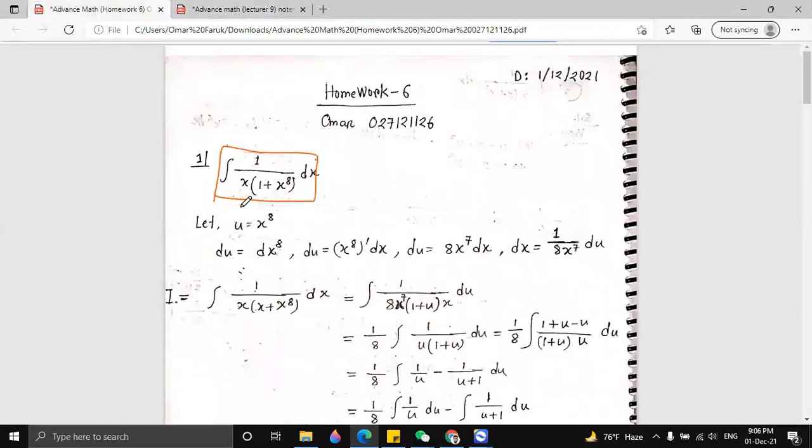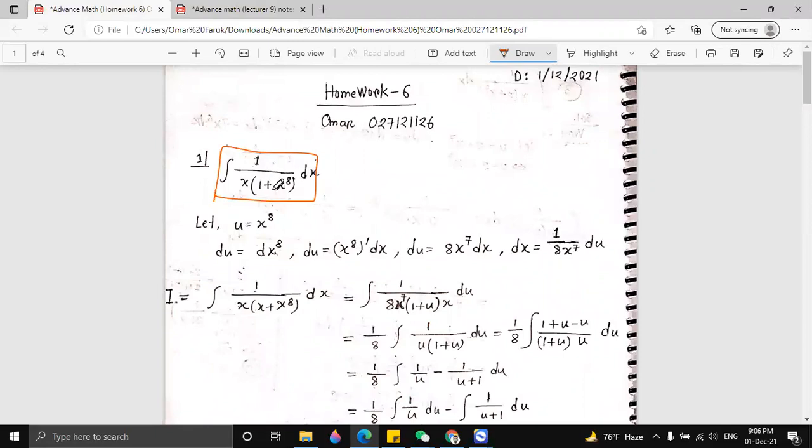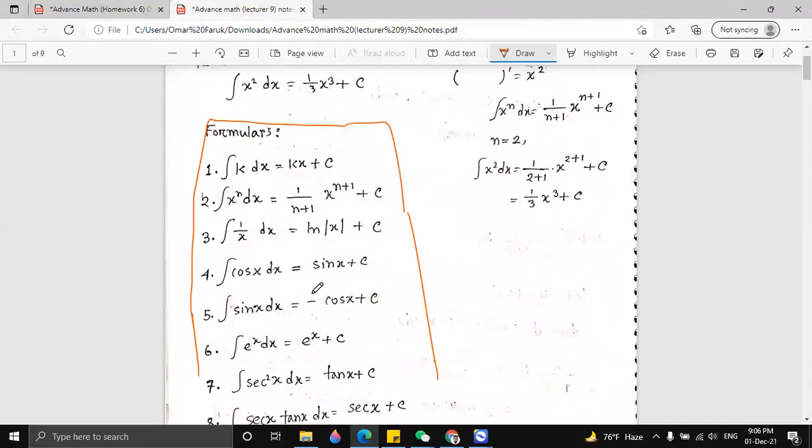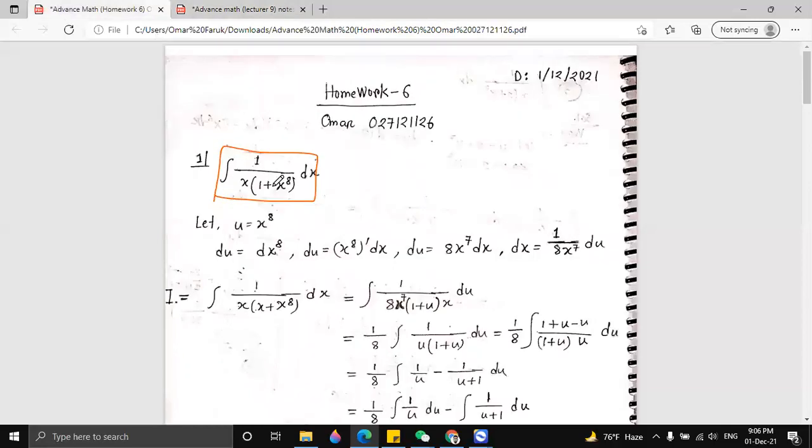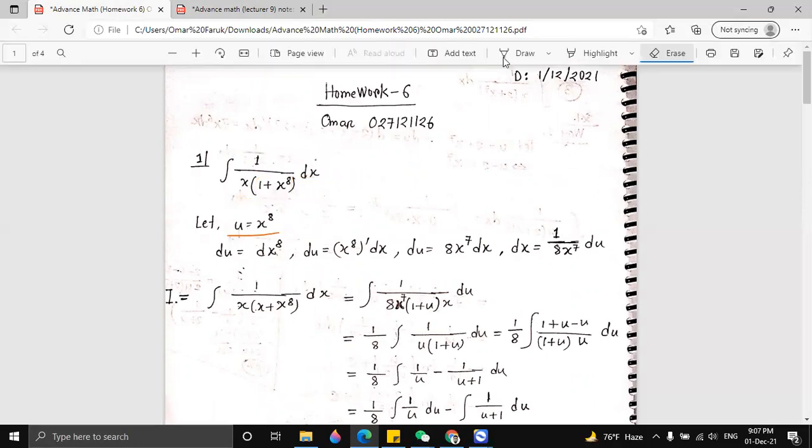So firstly, we have 1 by x into 1 plus x to the power 8. We know the formula of integration of 1 by x dx. Here we can just take this as u. I took this little part, x to the power 8, as u, and then I differentiate on both sides. There is a small rule: dy is equal to y derivative dx.